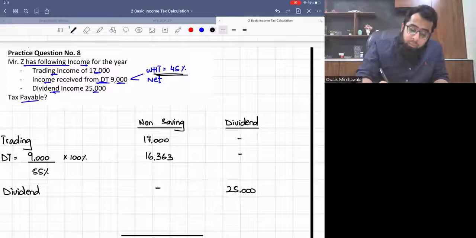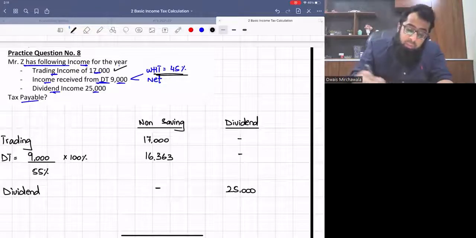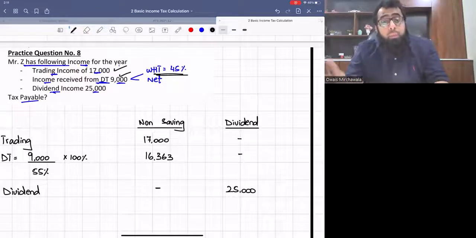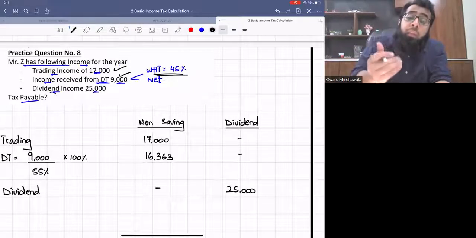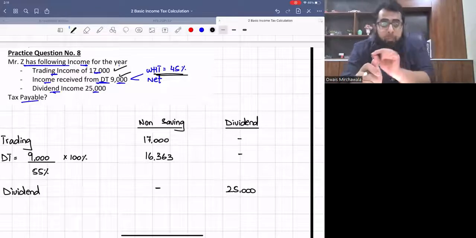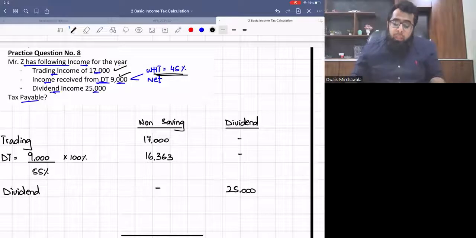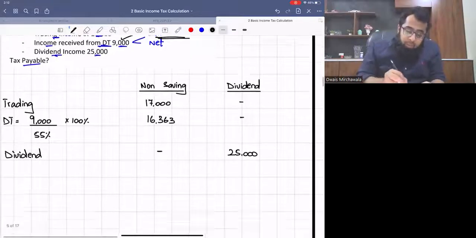Okay, so in this question, there was trading income, which went in the non-saving head. There was discretionary trust, which is also a non-saving income. Withholding tax was 45%. Now, if the withheld advance tax is 45, we will gross it up by dividing it by 55 and multiplying it by 100. And dividend income is 25,000.